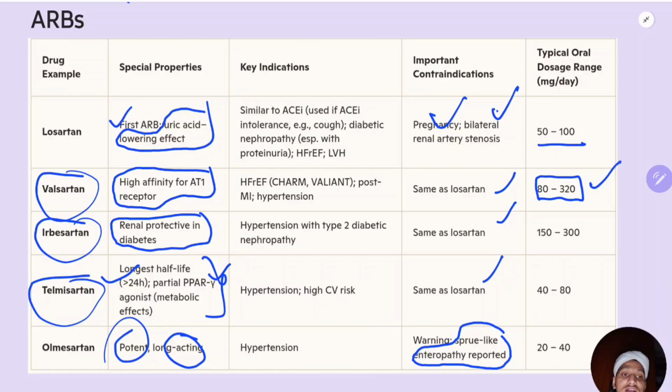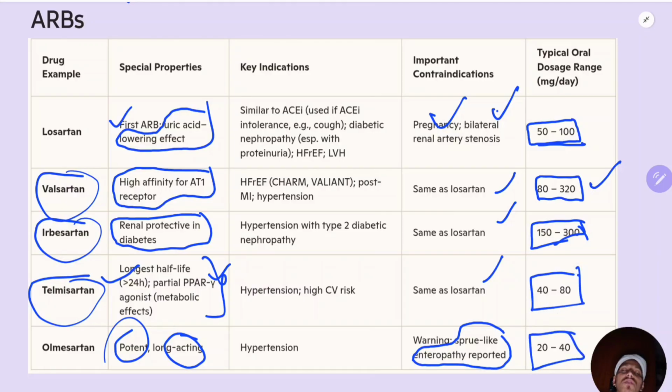And losartan you can use in gout patients because it has uric acid lowering properties. That is a special property of losartan. Okay, losartan 50 to 100 mg, valsartan 80 to 320 mg, irbesartan 150 to 300 mg, telmisartan 40 to 80 mg, olmesartan 20 to 40 mg.